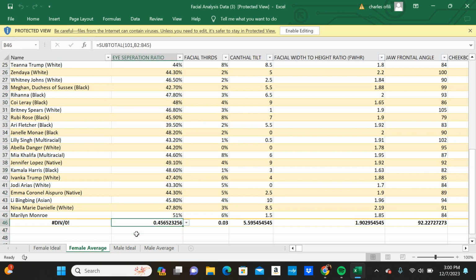There it is. All right, so let me break this down for y'all so y'all can understand what's really going on, because this might be a little bit confusing.